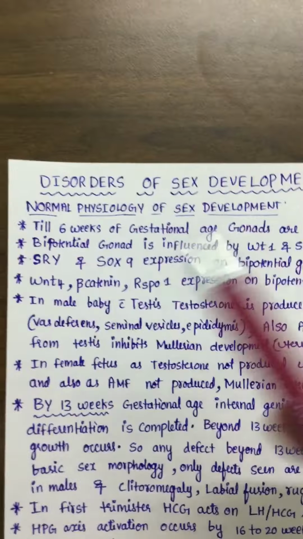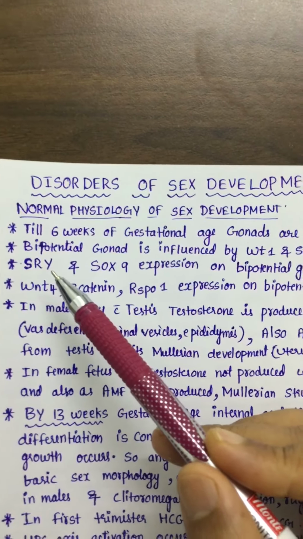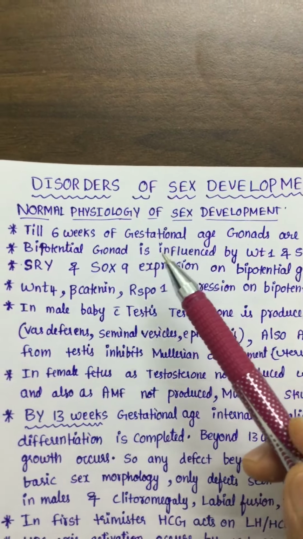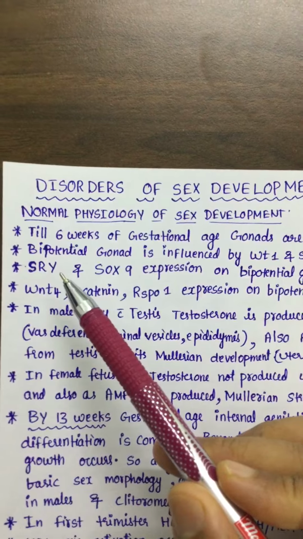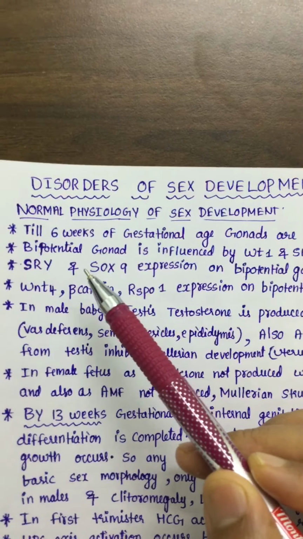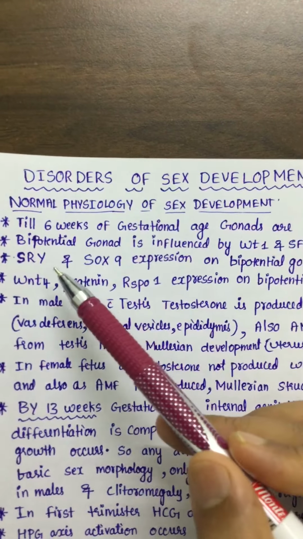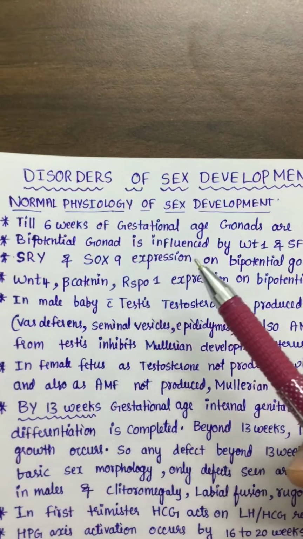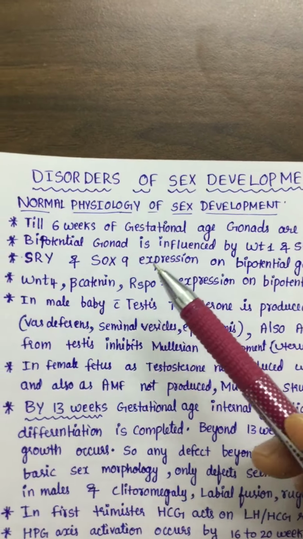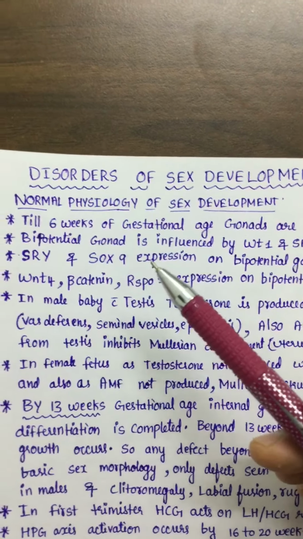If there is absence of SRY and SOX9 expression in a male child, the genotype will be 46XY, because the genotype of the male child is 46XY.